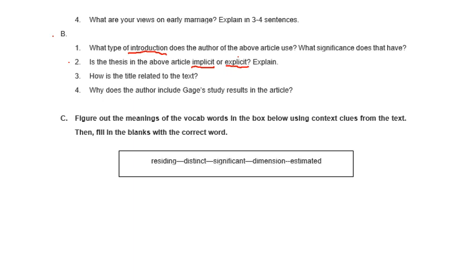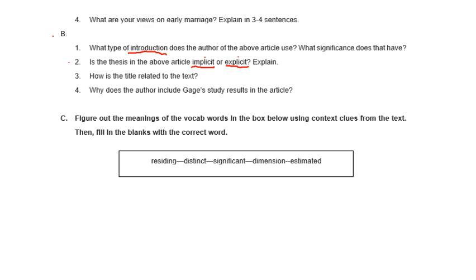If it is implicit, however, you tell me the author does not state his thesis statement directly, he implies it. And in this case, when it's implied, you need to provide me with a thesis statement of your own if I ask you to do so. So here, make sure you justify accordingly.